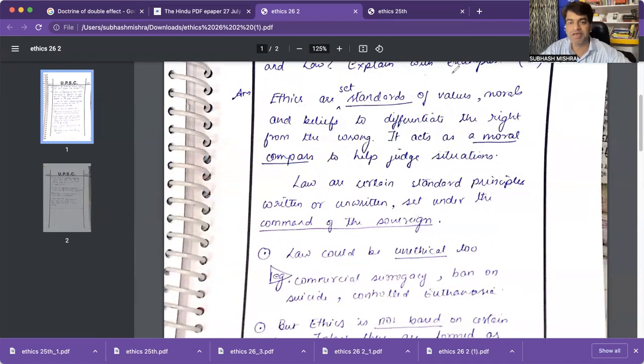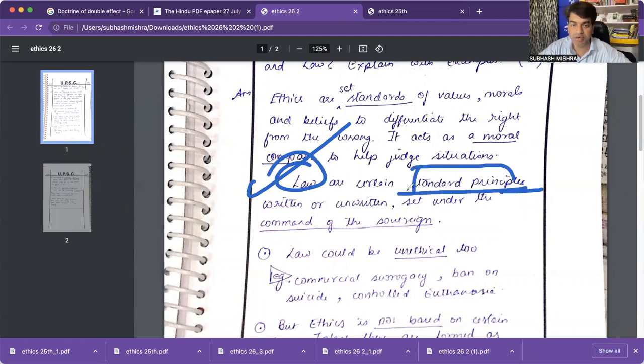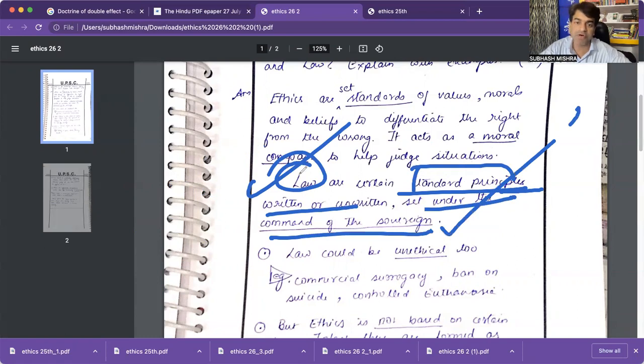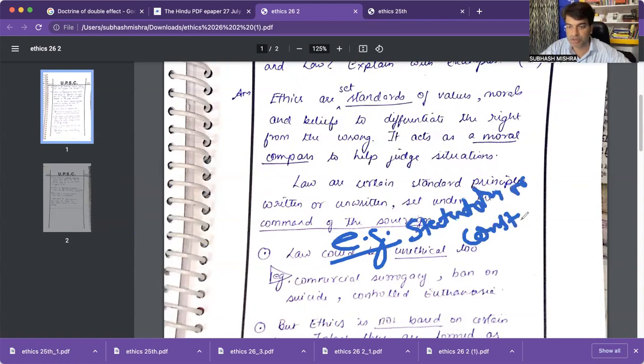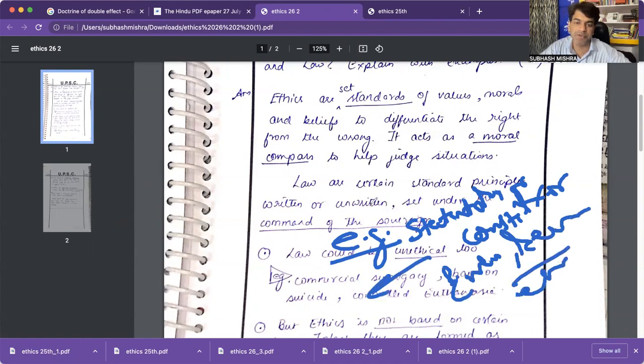This is the understanding. Laws are certain standard principles, written or unwritten, set under the command of the sovereign. This is also written well only. But again, you will write examples: statutory or constitutional law, rules, regulations, etc. You can give examples.